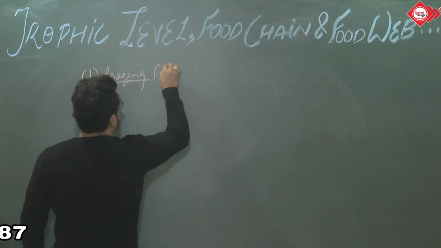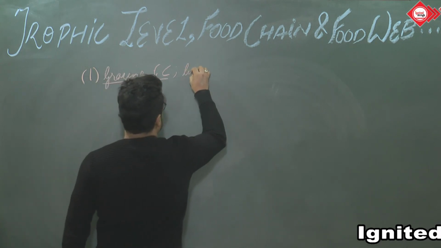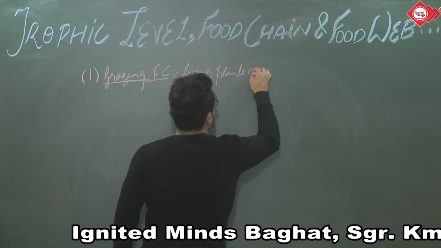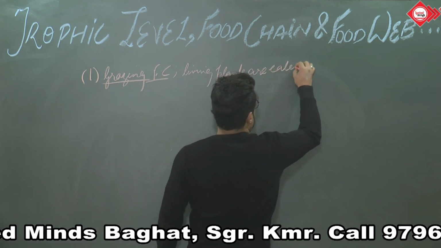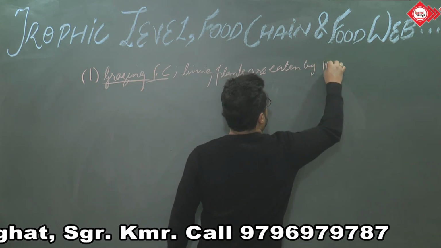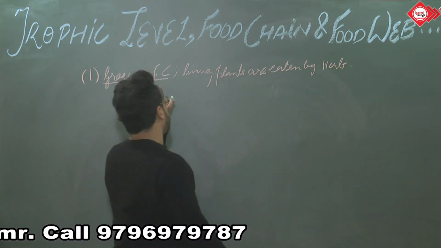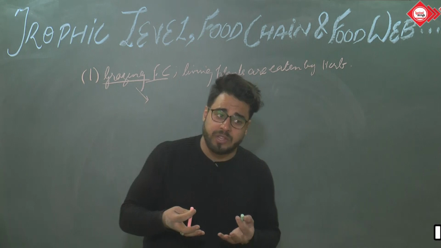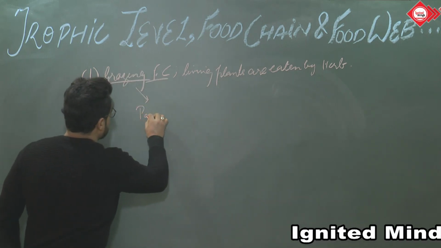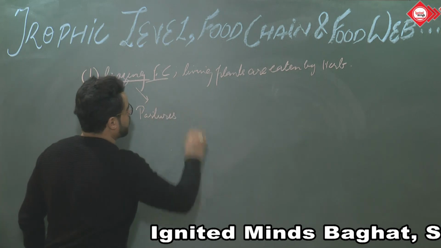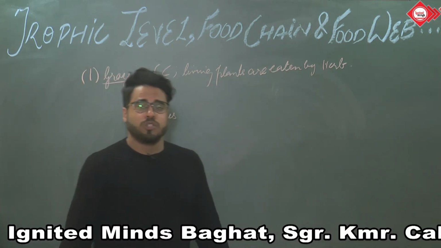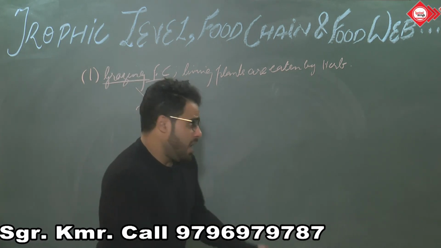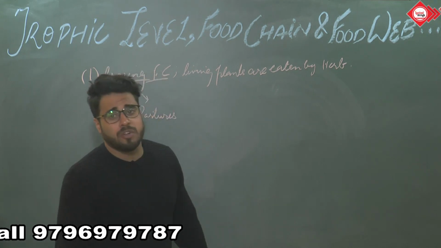Grazing food chain. Living plants are eaten by herbivores. And once we use the word grazing food chain, grazing means basically charhana. Pastures should be there. Grazing food chain means pastures. So this food chain starts from the living autotrophs, and the autotrophs are simply eaten by the herbivores. So the grazing food chain starts where the living plants are eaten by herbivores, but there is a concept.